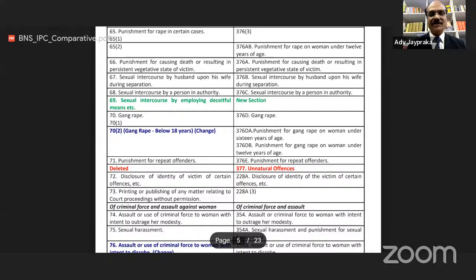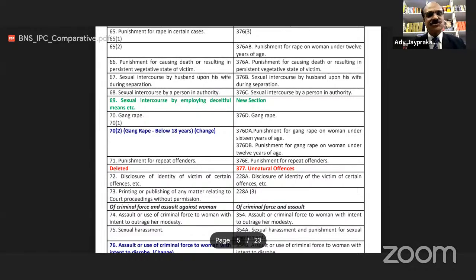Not only court proceeding, but any printing or publishing of any matter related to the court proceeding without permission. When permission is granted, then they can publish it in printing, newspaper, or in media channel.